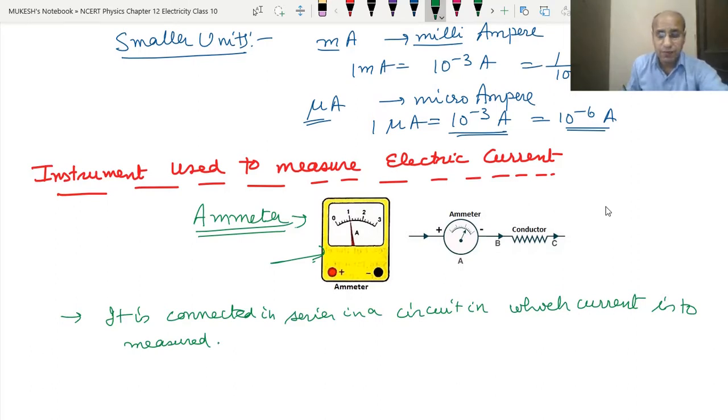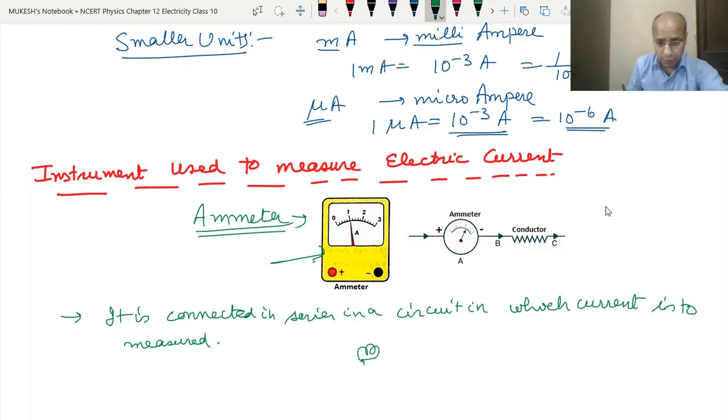Series is like a human chain. One hand of a person is connected to the other hand of another person. If it is your left hand, then the right hand of the other person will be connected with you, and his left hand will be connected to the next person's right hand.